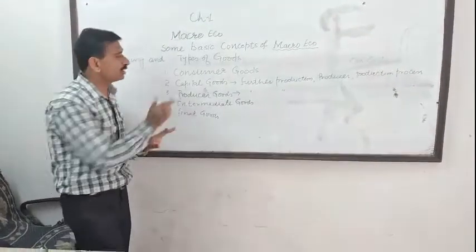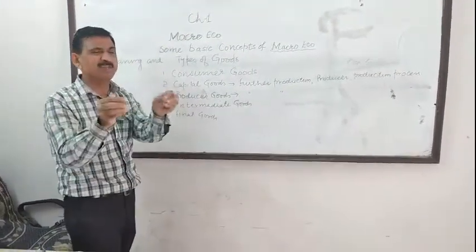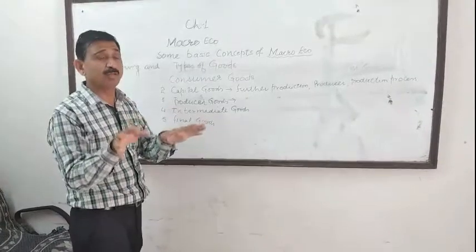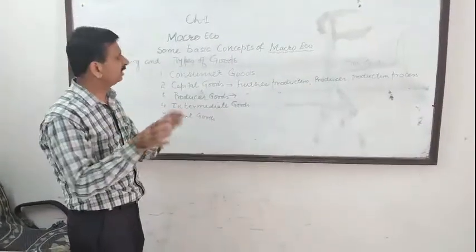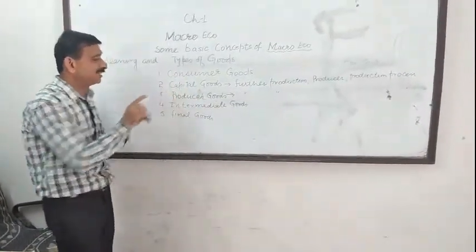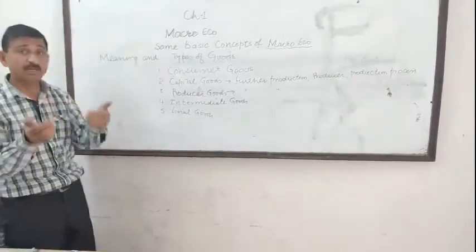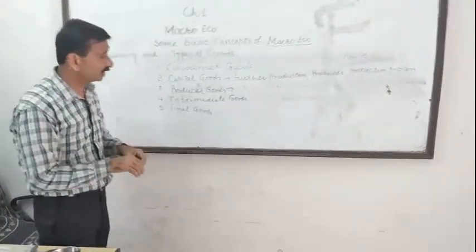I am repeating my concept. Consumer goods are simply milk, bread, which satisfy our wants directly. They may be durable, semi-durable, or non-durable in nature; that is a different matter. Whereas capital goods, or producer goods, are used by a producer for the further production of other goods.